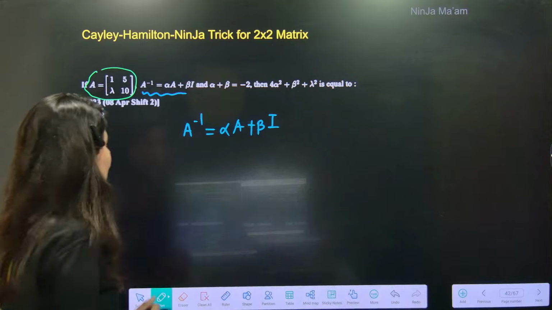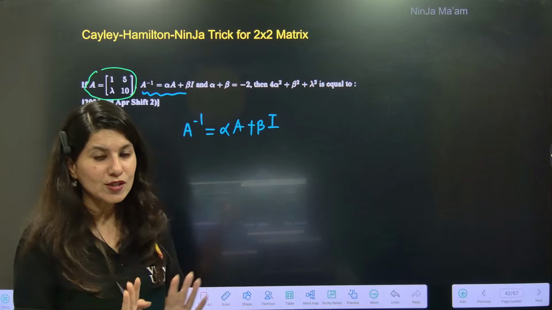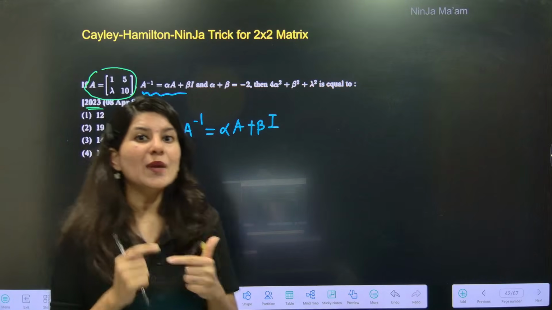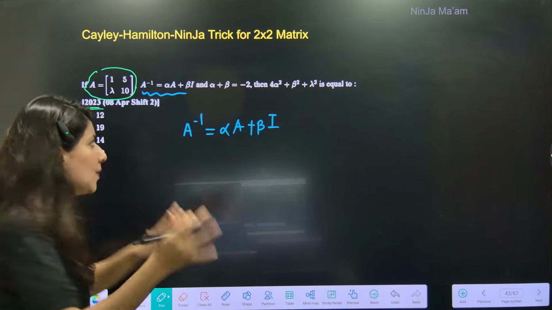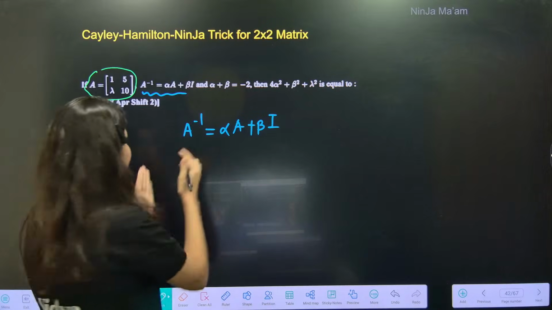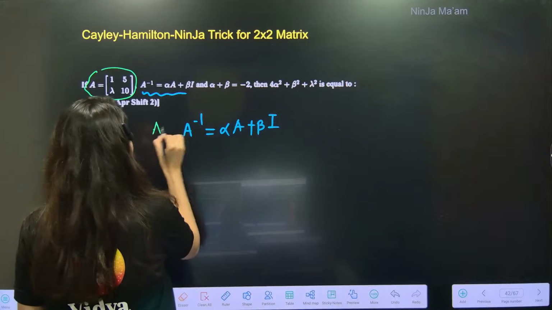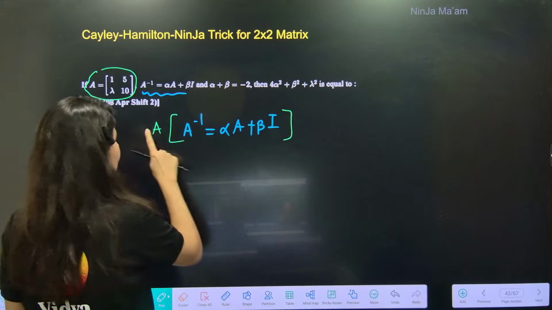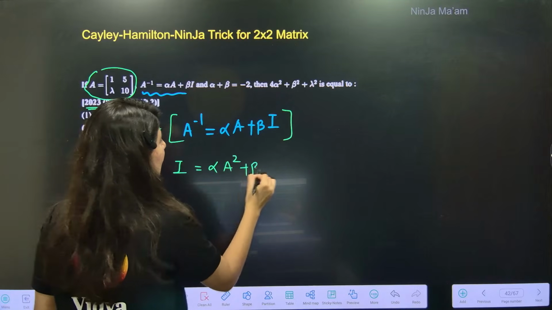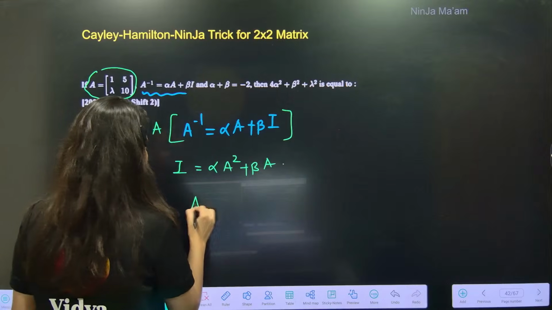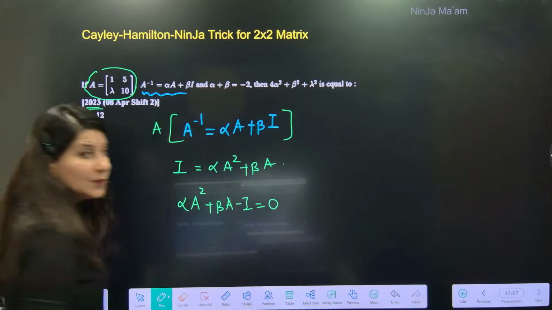So now the moment you see an equation with degree 2, degree 1 or degree minus 1 also, please understand, try to make this as degree 2 only. How, ma'am? This is power 1, so pre-multiply A throughout the equation. A into A inverse, ma'am, is I. This is alpha A square plus beta A. So this is going to be alpha A square plus beta A minus I is equal to 0.